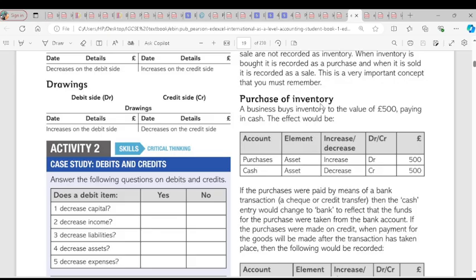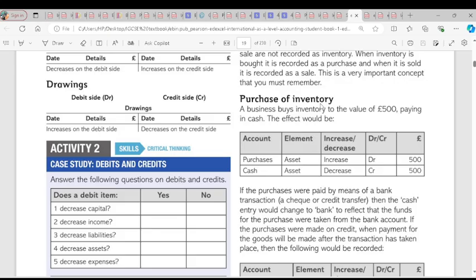If we receive a check for the sale of the product, what does our asset of bank do? Instead of receiving cash, you were issued a check. What happens to your asset of bank? It increases. Do you get that? That is the second situation for sales.